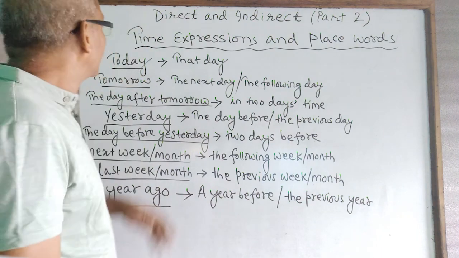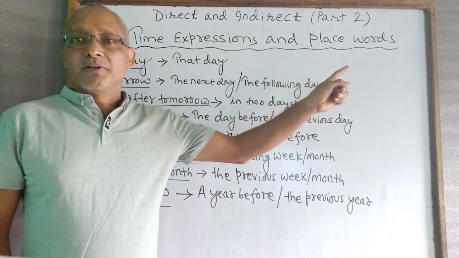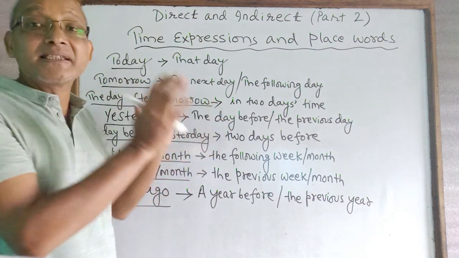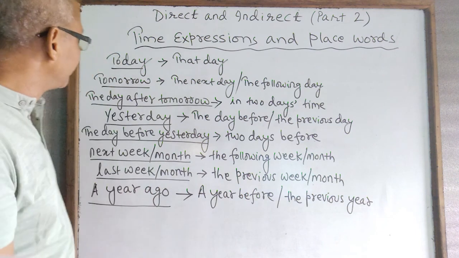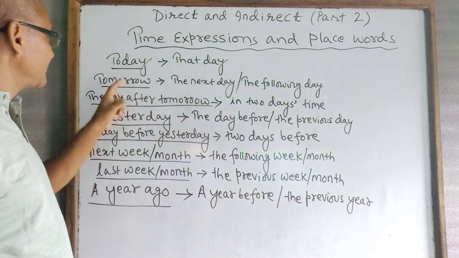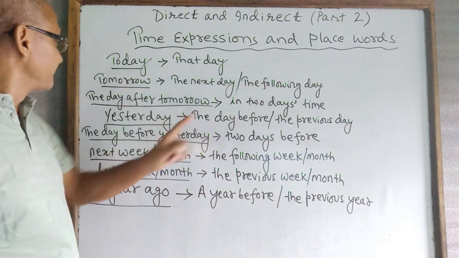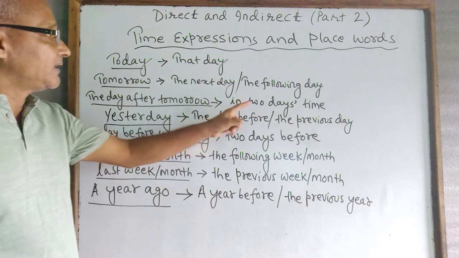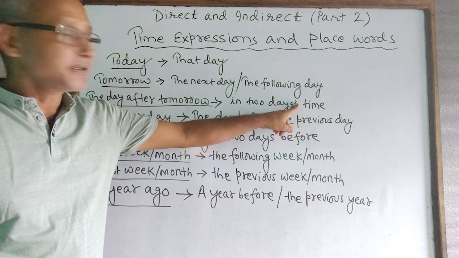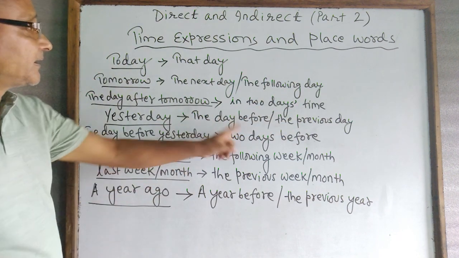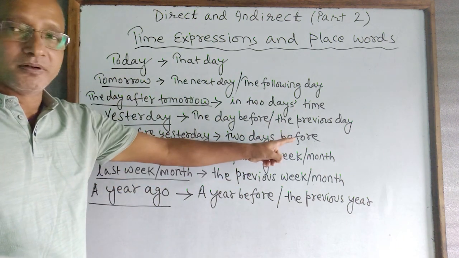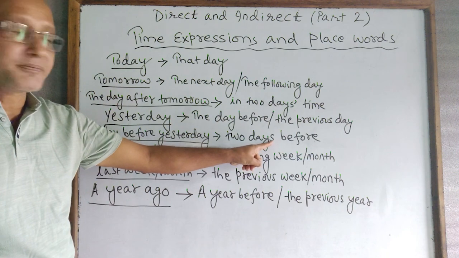So now, with time expressions and place words, from direct to indirect, we need to focus on the changes that we have to make. For example, if it is today in the direct, it becomes that day. Similarly, tomorrow becomes the next day or the following day. The day after tomorrow becomes in 2 days' time. And remember that we have to put an apostrophe after s. Yesterday becomes the day before or the previous day. The day before yesterday becomes 2 days before. And here we don't have to use an apostrophe.